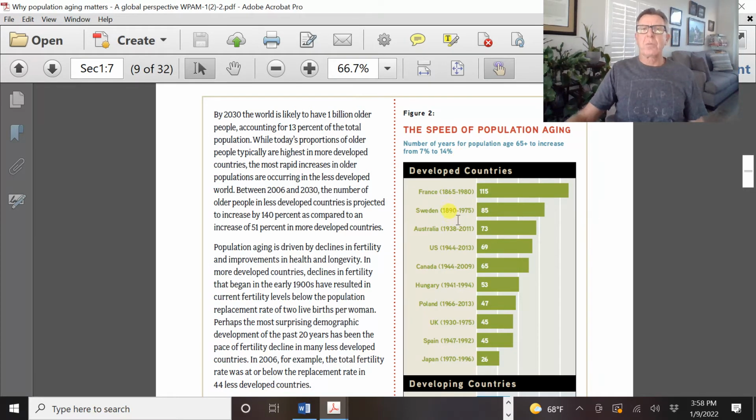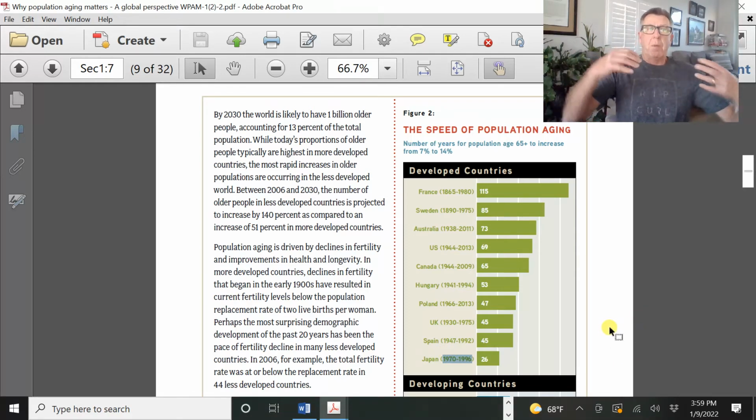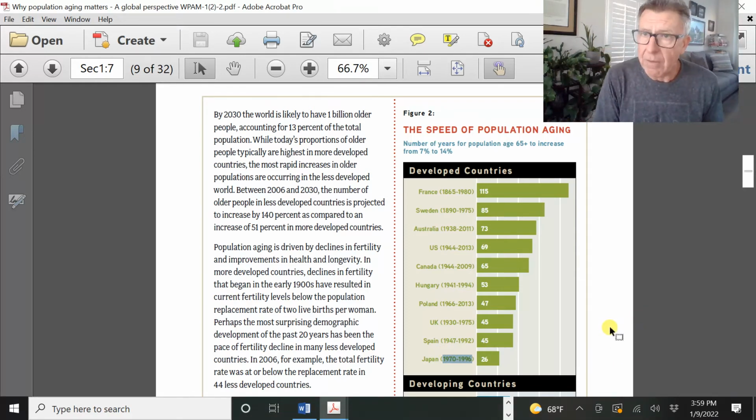Same thing with Sweden, about 100 years. I'm just approximating here. Fewer years right here for Australia. For us, it was about 70 years to reach that earmark. And then one country of note that had very little opportunity to be ready for this, but was technological and very much a developed country, was Japan.